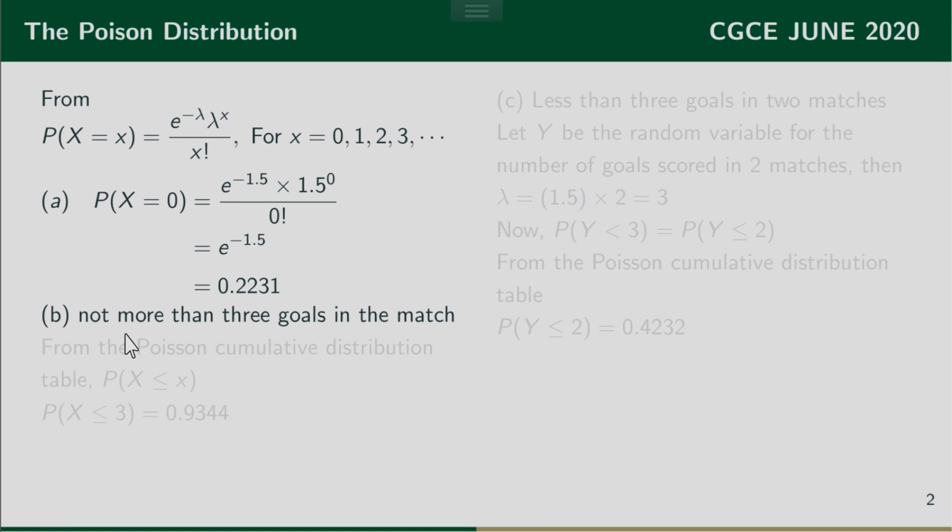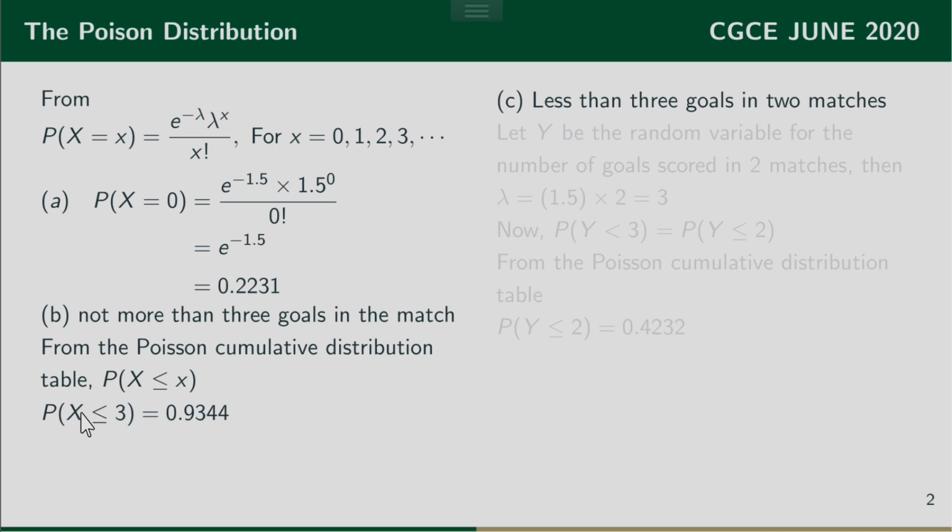So this is the probability that no goal is scored in that match. Now the B part says not more than 3 goals are scored in the match. So from the Poisson cumulative distribution, I'm looking for the probability that X is less than or equal to 3. So let me go to the table and show you how to obtain it.